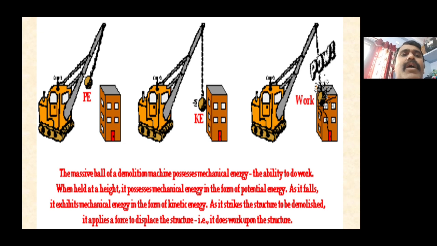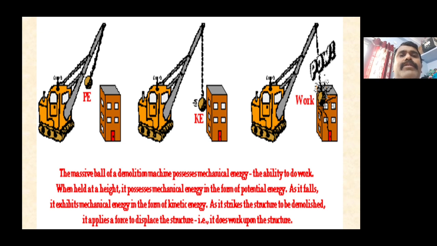When held at a height, the ball possesses mechanical energy in the form of potential energy, so the ball can be moved from top to bottom. As it falls, it exhibits mechanical energy in the form of kinetic energy.